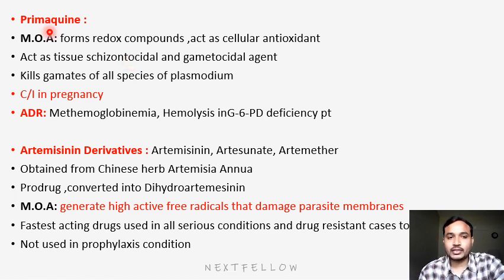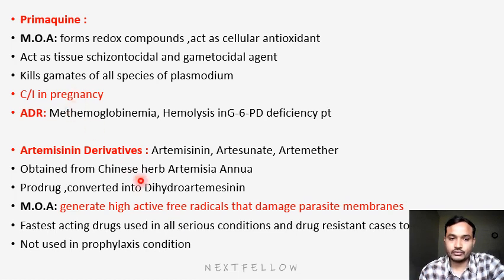Main mechanism of action is redox. It will form redox compounds, it will have antioxidant property, and it will kill all gametocytes. Primaquine is contraindicated in pregnancy. Next, adverse effects of primaquine are methemoglobinemia and, obviously, hemolysis in G6PD deficiency patients. Quinine also causes hemolysis in G6PD deficiency. You have to remember the adverse effects: chloroquine is bullseye maculopathy, quinine is cinchonism, and primaquine is methemoglobinemia.